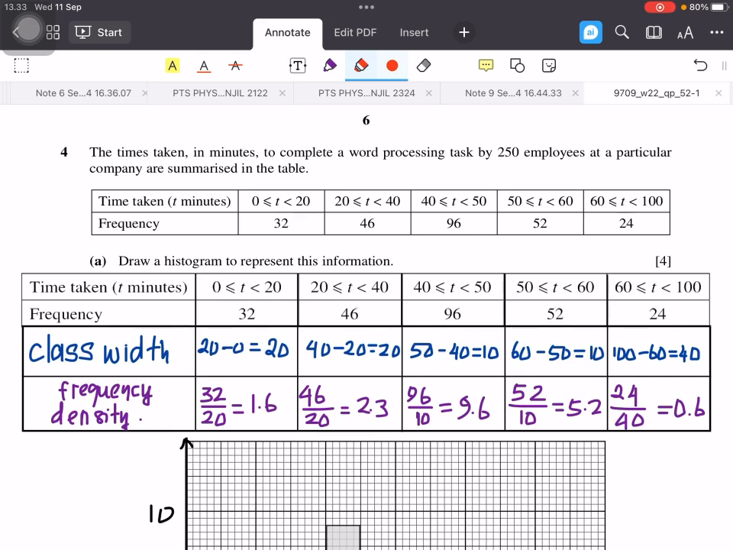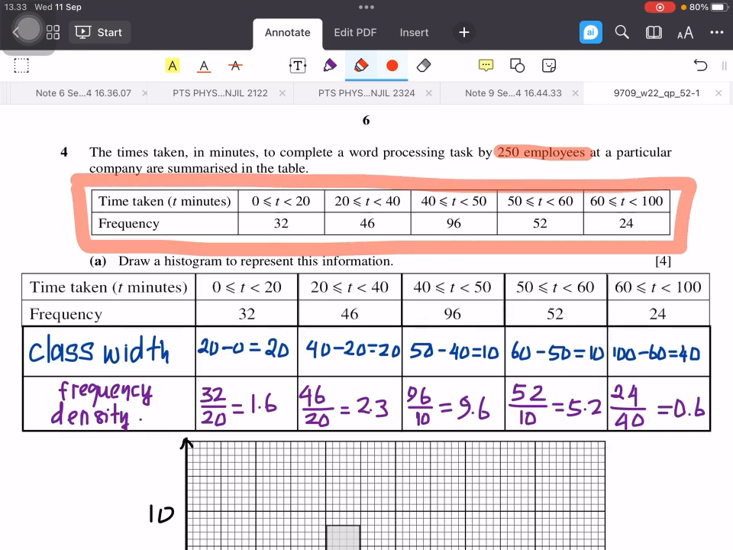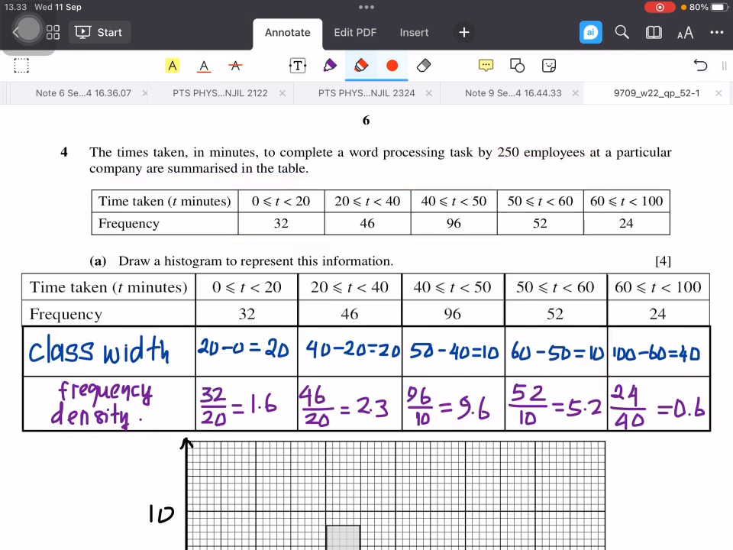Now we move on to question number 4. The times taken in minutes to complete a word processing task by 200 employees at a particular company are summarized in this table. A. Draw a histogram to represent this information.